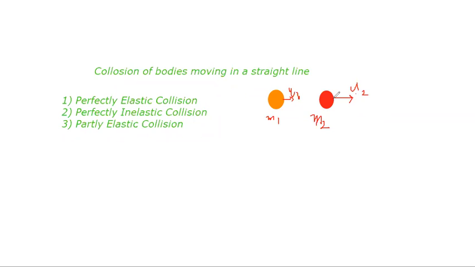Now when will they collide? They will collide when u1 is greater than u2. When the value of u1 is greater than u2, then only the bodies will collide.